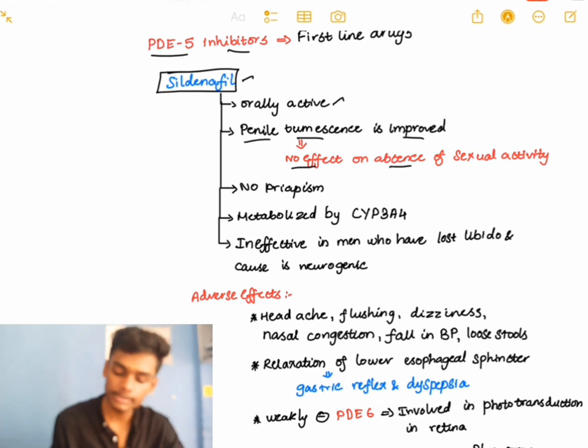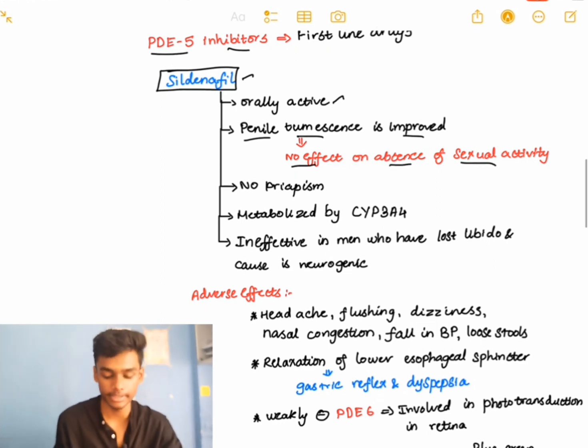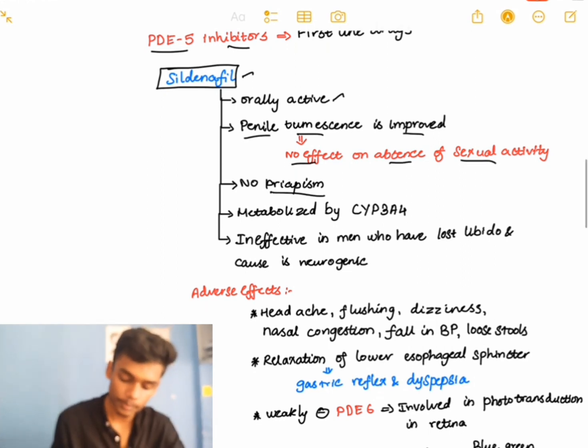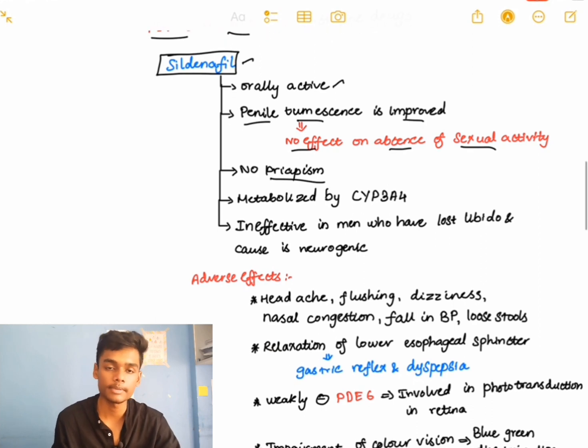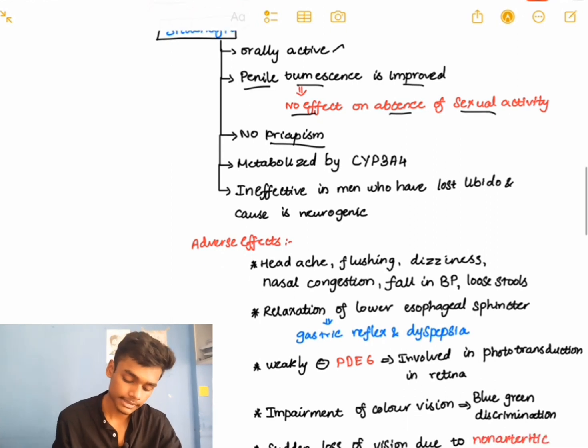But this effect cannot be seen in the absence of sexual activity. There is no priapism. Priapism means prolonged penile erection. It can be around 4 hours, more than 4 hours. When there is more than 4 hours of erection, then we can say it is priapism.